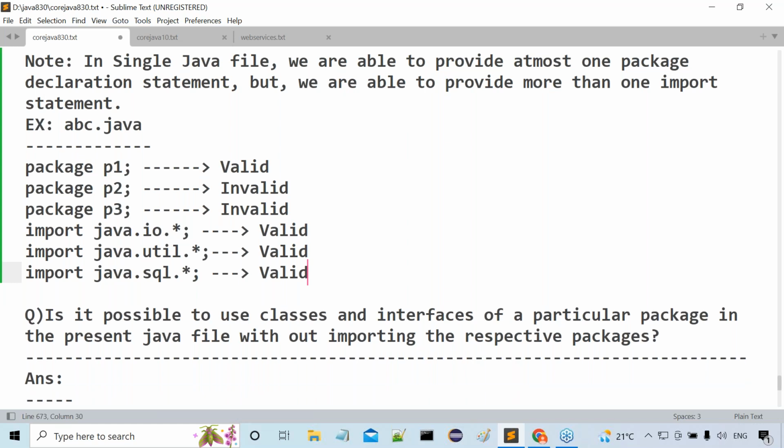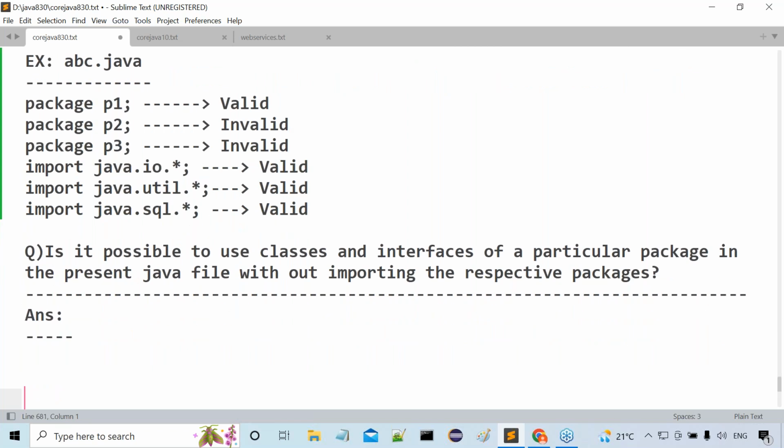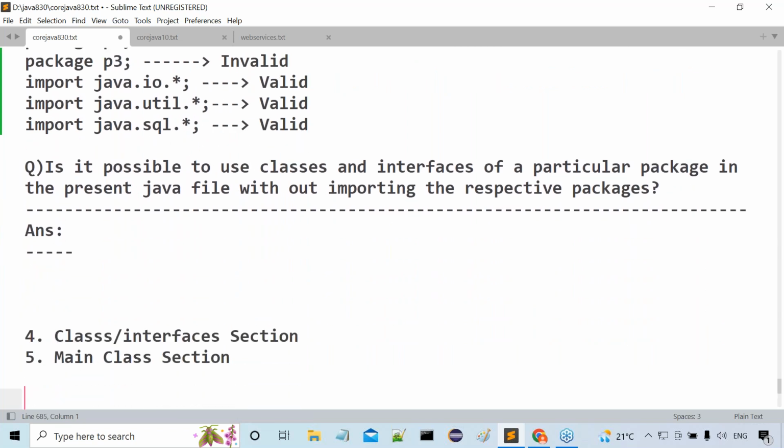I think I gave one interview question for all of you. I said that we have to prepare an answer for this. I even gave one clue also: the answer for this question exists in my material. If you have the material and check it, then definitely you might identify the answer for this particular question. How many of you are aware of the answer for this question, sir? How many of you know the answer for this particular question?